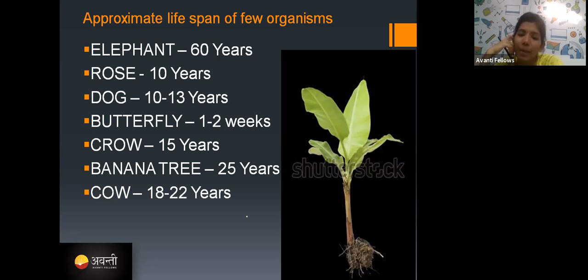So an elephant has a capacity to live up to 60 years, a rose plant 10 years, I mean the rose plant, not the rose flower, okay? And a dog 10 to 13 years.